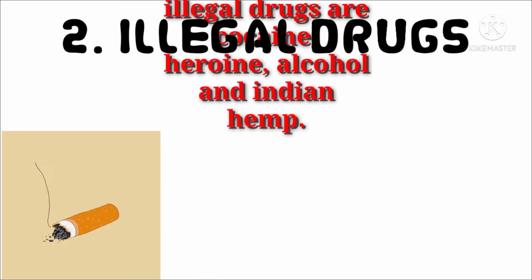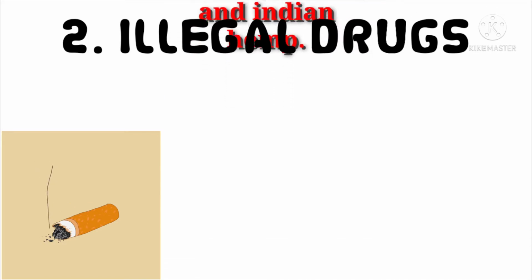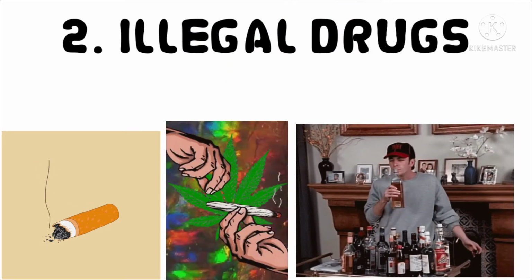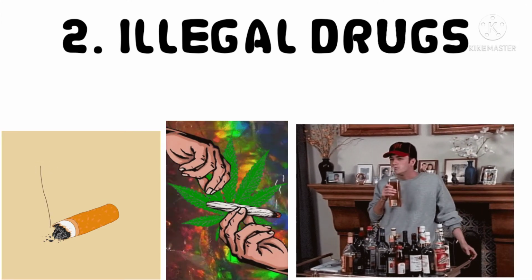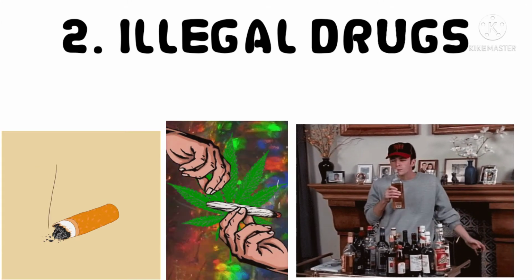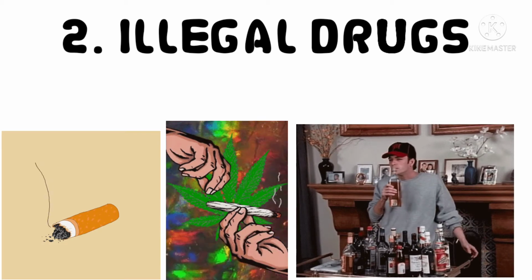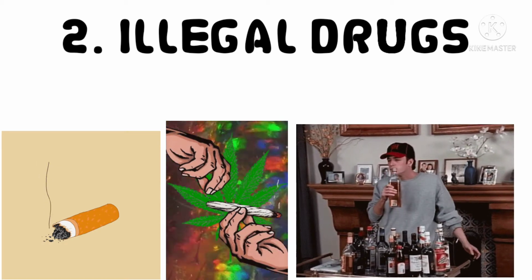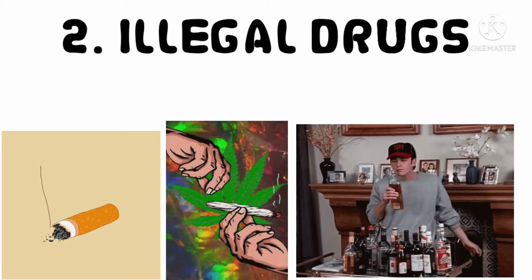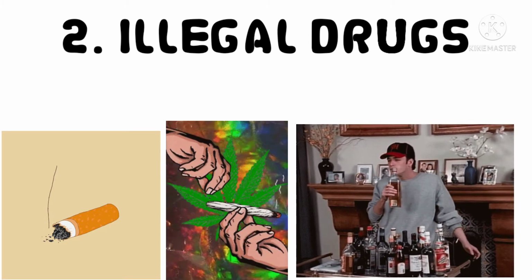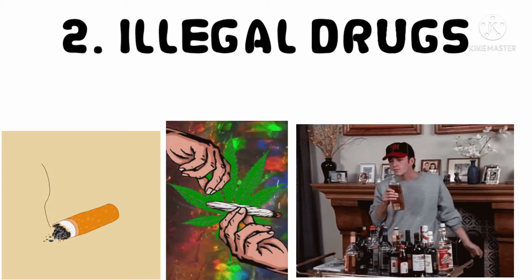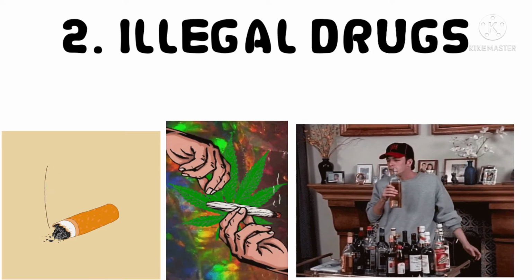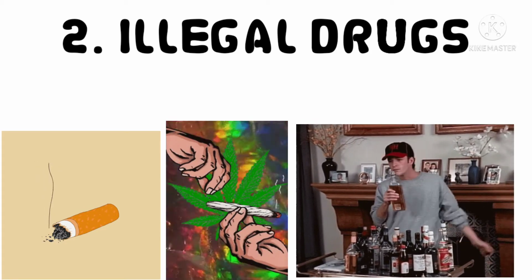Those who take these drugs either smoke, inject, or drink them. These, in turn, activate their physical or mental behavior. Examples of illegal drugs are cocaine, alcohol, Indian hemp, and so on.